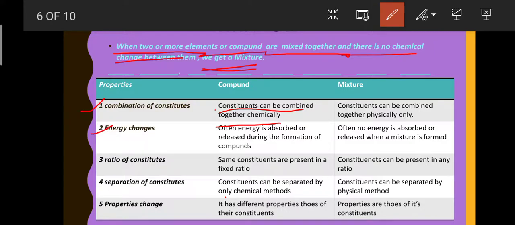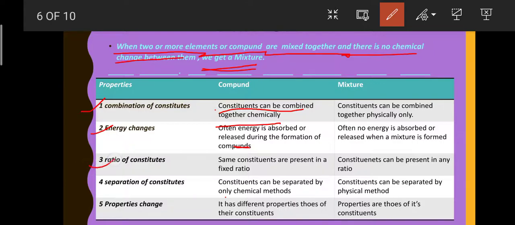Energy changes: often energy is absorbed or released during the formation of a compound. In a mixture, no energy is absorbed or released when it is formed.